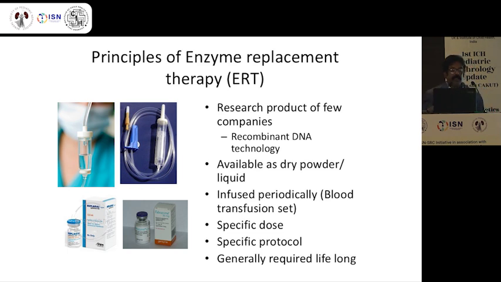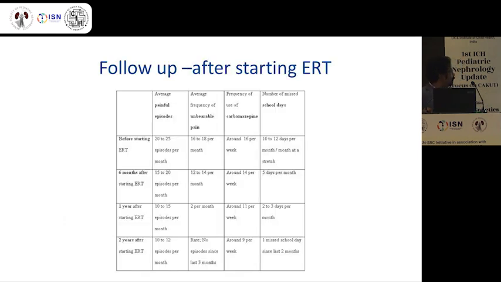This is the Indian data. I do not know why it is not coming up very well. Anyway, all of them are males, but females also manifest. You see the age of onset, 5 to 10 years, 10 to 20 years. 10 to 20 years is the maximum number, so we can jolly well say that if we are prudent enough, we can pick them up early, and most of them are classical Fabry disease. The age of diagnosis is again between 10 to 20 years.